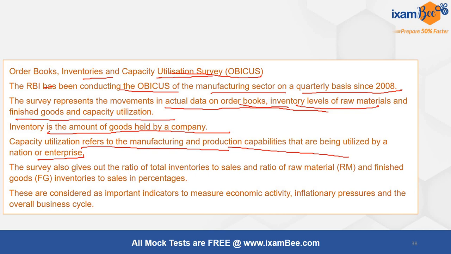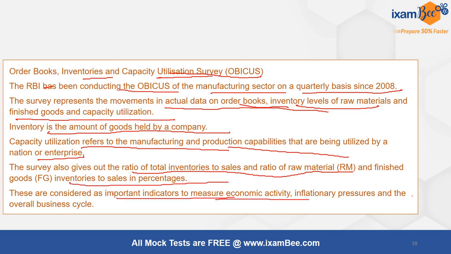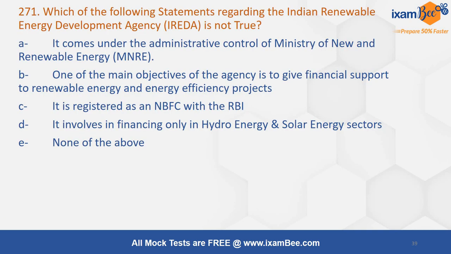The survey gives out the ratio of total inventories to sales, and the ratio of raw material and finished goods inventories to sales in percentage. These are important indicators to measure economic activity, inflation pressure and the overall business cycle.